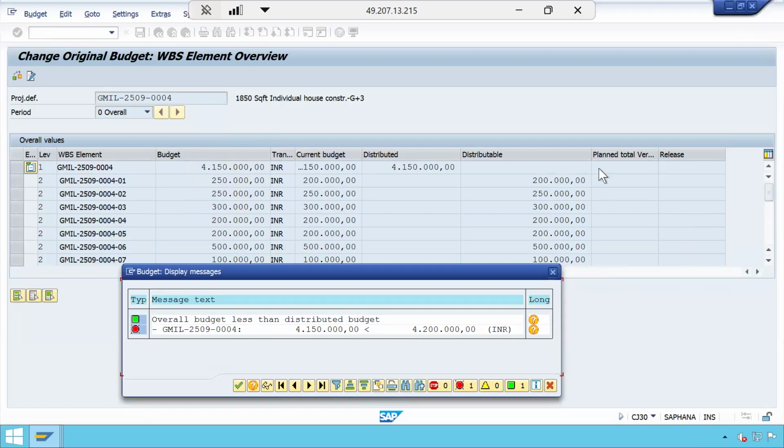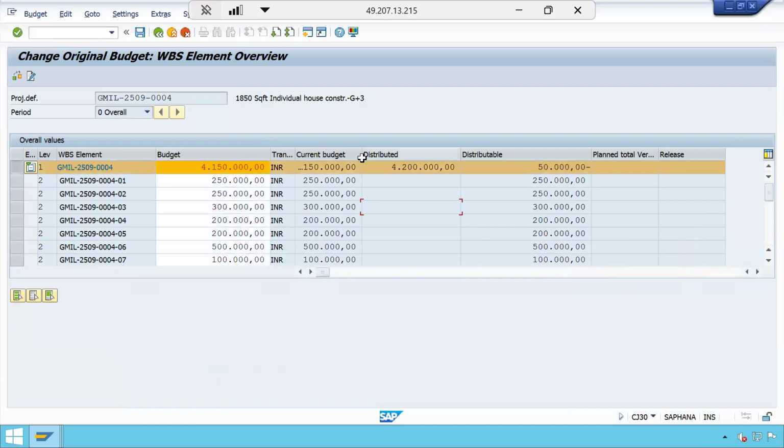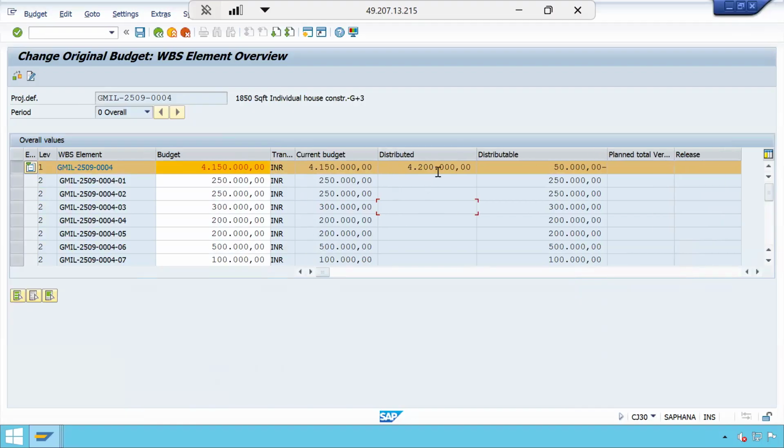Now, if you see here, the distributed budget is 42 lakhs. But this is the overall budget, the current budget. This value is actually less than the distributed one.